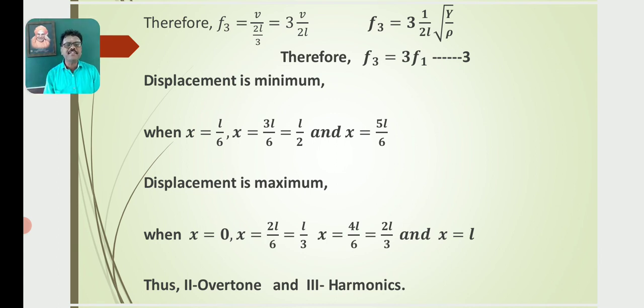The antinodes which are formed are at the positions x is equal to 0, x is equal to 2L by 6, that means L by 3, then x is equal to 4L by 6, that means 2L by 3, and x is equal to L. So the third mode of vibration consists of 4 antinodes and 3 nodes. So F3 is equal to 3 F1 is known as the second overtone and third harmonic.